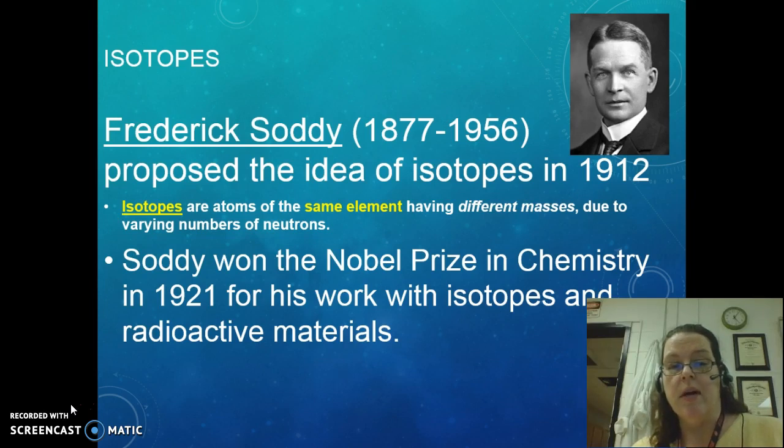He won a Nobel Prize in Chemistry in 1921 for this work with isotopes and radioactive materials. He was probably one of the men responsible for the Manhattan Project and some of the discoveries that went along with that. We'll get more into the history of the atom later on, but you do need to know that Frederick Soddy was the first person who proposed this idea of isotopes, and it wasn't proposed until 1912. So, what is an isotope?